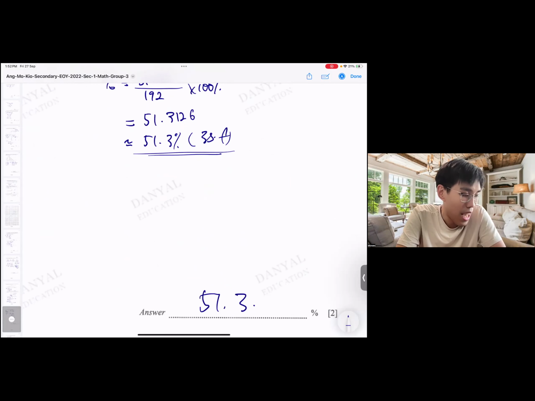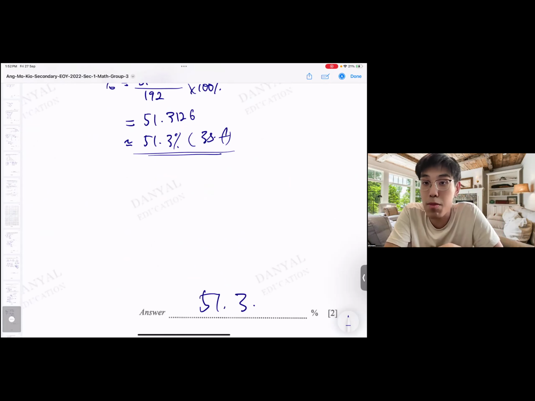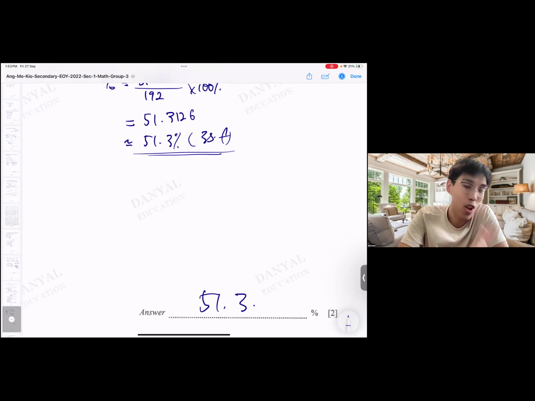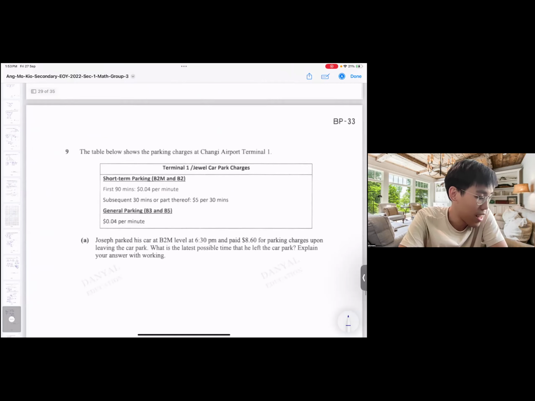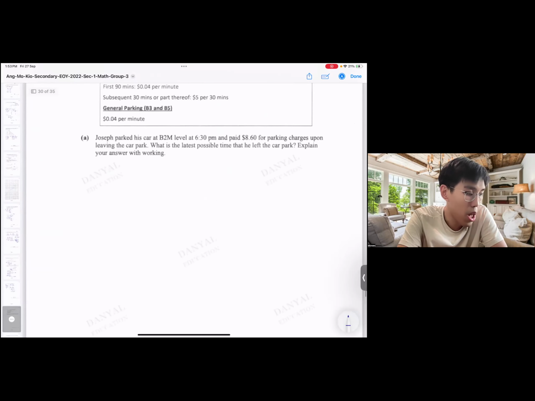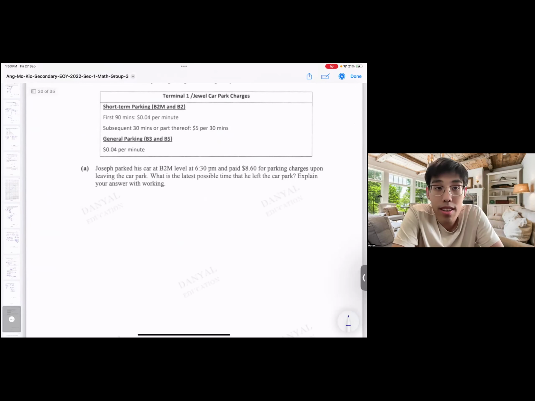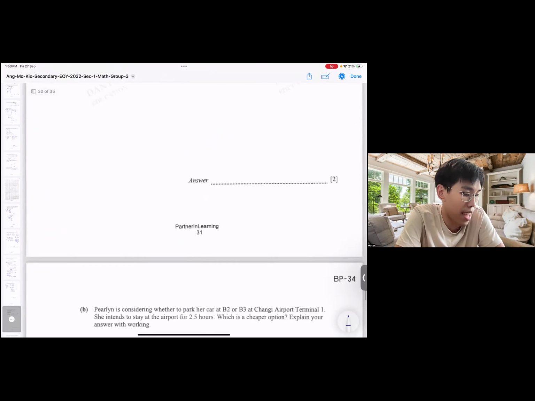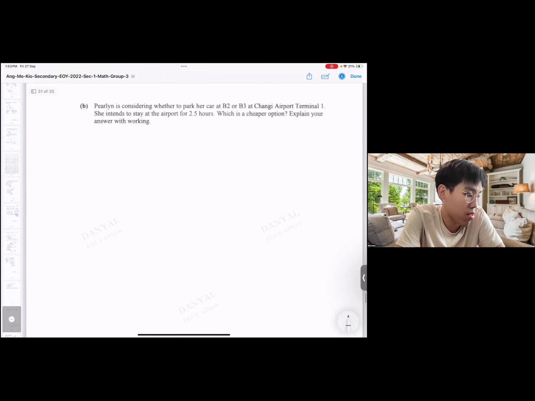Okay. How to optimize, how to increase the percentage? You will learn in Sec 3. How to increase this percentage, this one you learn in Sec 3. Not now. Okay. Next. This is the full question, the full real world context question. Real world context question. Quite fun, eh? 2 marks and 3 marks.